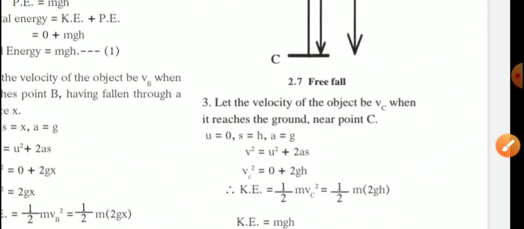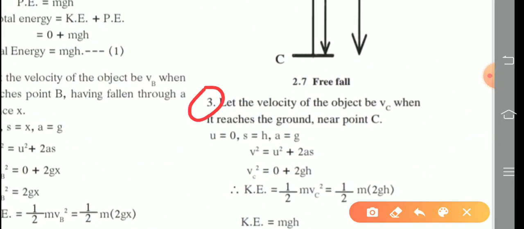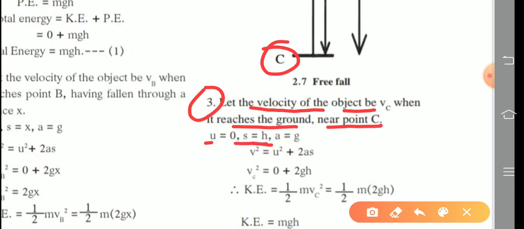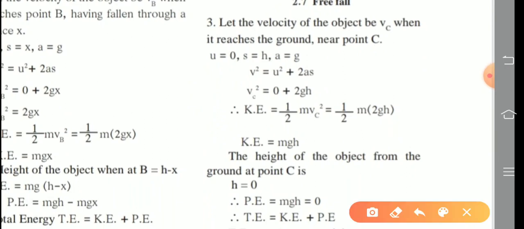Now last point, third one. Let the velocity of the object be vc, meaning velocity at point C, when it reaches the ground near point C. So initial velocity 0. Now what is the displacement? Displacement s is equal to h from A to C, and a is equal to what? Acceleration due to gravity. By using Newton's equation, substitute the values. So vc square is equal to initial velocity 0 plus 2gh. S means nothing but vertical displacement from A to C, that is h.